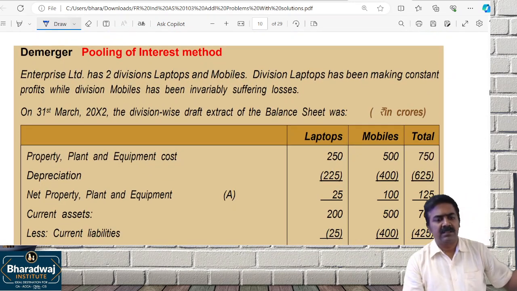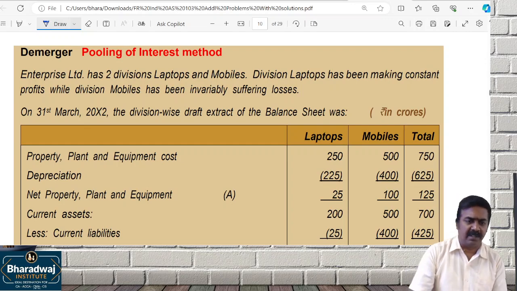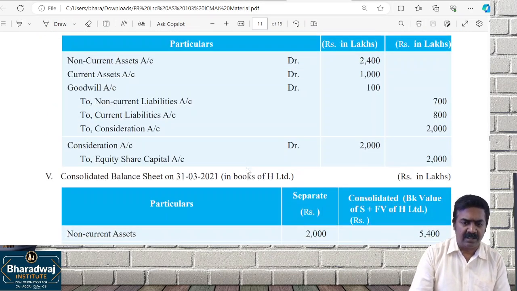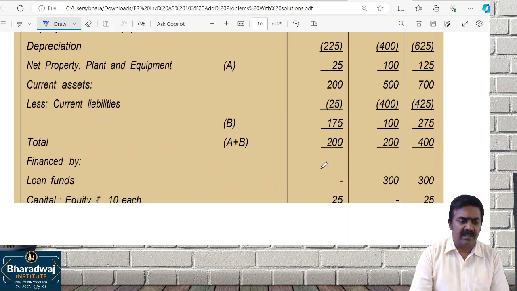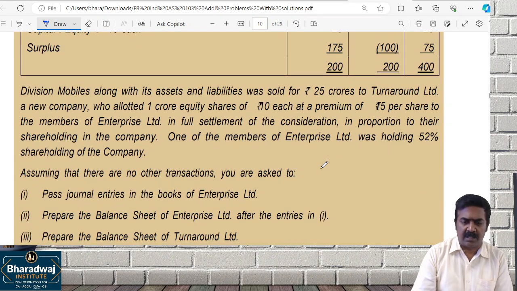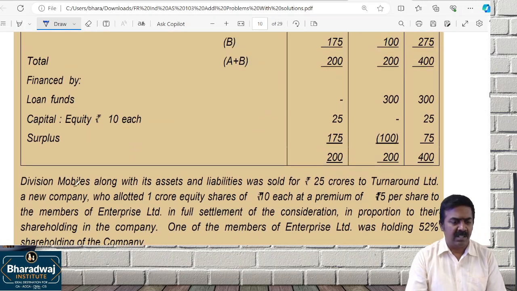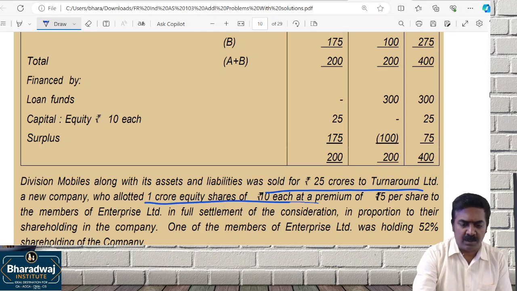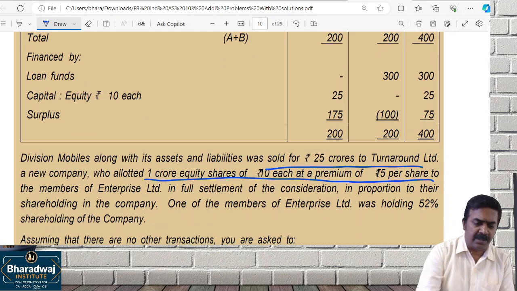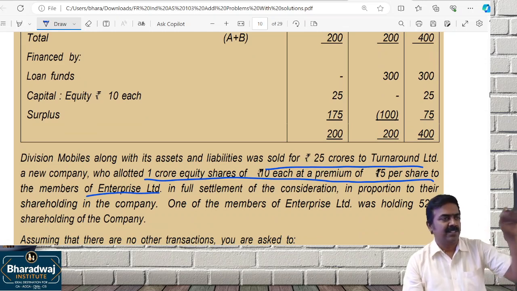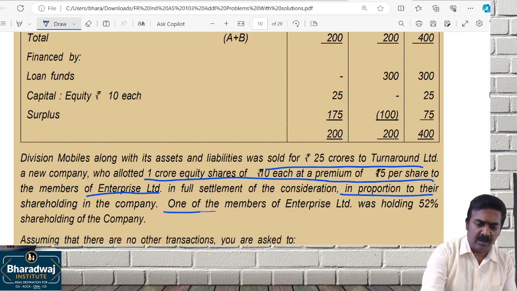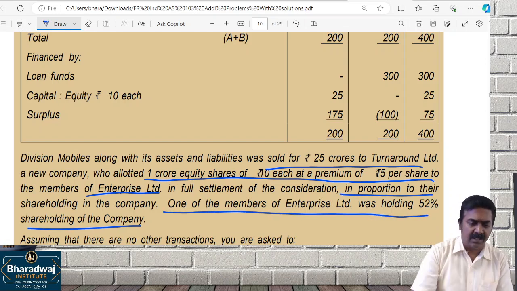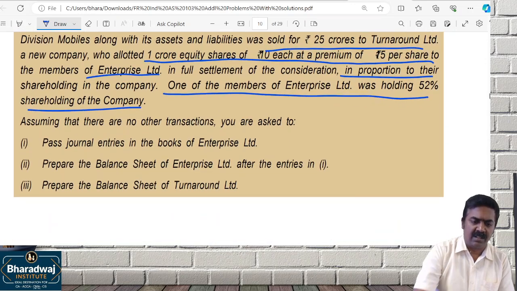Okay. This model problem already we have done. நம்மளோட மெட்டீரியல்ல பண்ணிருக்கோம் இல்லையா? Two divisions x and y division transfer பண்ற மாதிரி. The shares can be given to what? Employees. Clear கொடுத்திருக்கோம் பாருங்க. Division mobiles along with assets and liabilities are sold for what? 25 crore. The company will allot 1 crore shares of 10 each at a premium of what? 5 per share to the members of the selling company. Shares will be given to whom? Shareholders of selling company in proportion to their shareholding. One of the shareholding was holding 52% கொடுத்திருக்கா. Assuming that no other transactions are given, pass entries கேட்டிருக்காங்க.